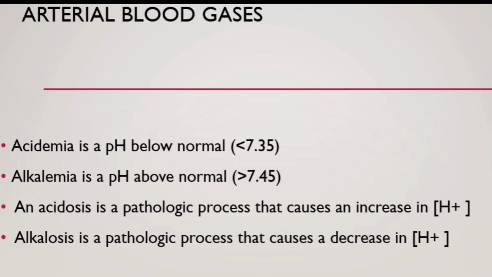Today we will discuss arterial blood gases in detail. First of all, definitions: acidemia is pH below normal, less than 7.35, and alkalemia is pH above normal, greater than 7.45. Acidosis and alkalosis are pathological processes that cause an increase or decrease in hydrogen ions. An increase in hydrogen ions leads to a decrease in pH, and a decrease in hydrogen ions leads to an increase in pH.